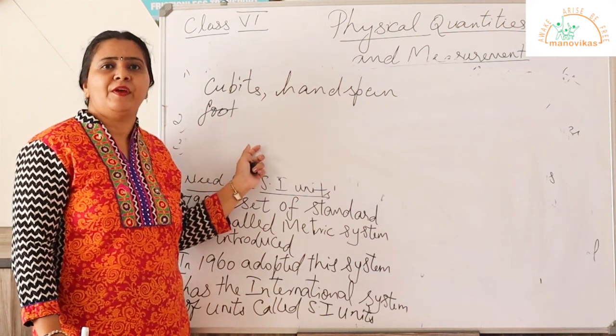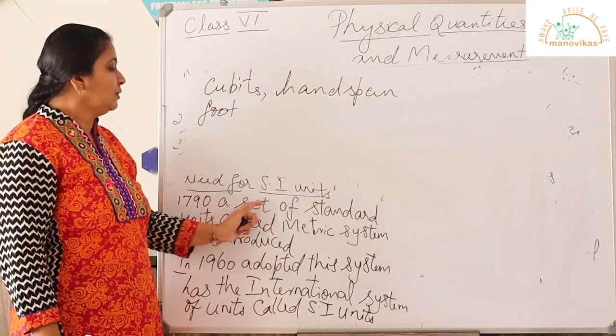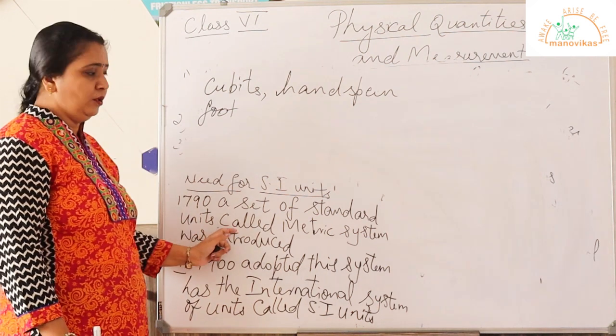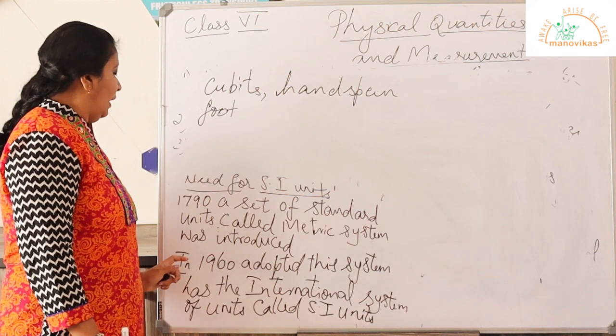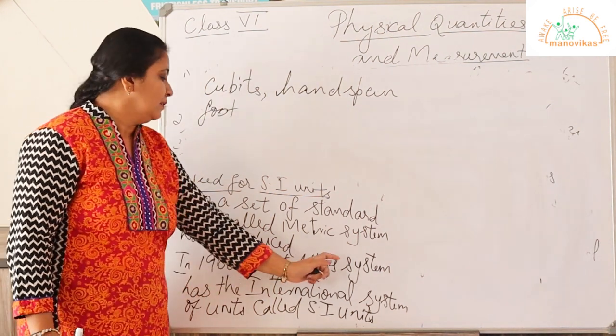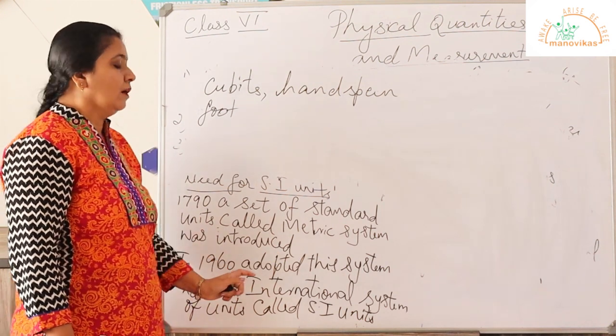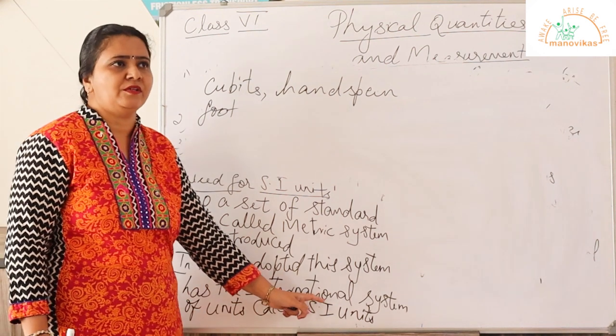To overcome this variation in result, in 1790, a set of standard units called metric system was introduced. And in 1960, this system became the international system of units called SI units.